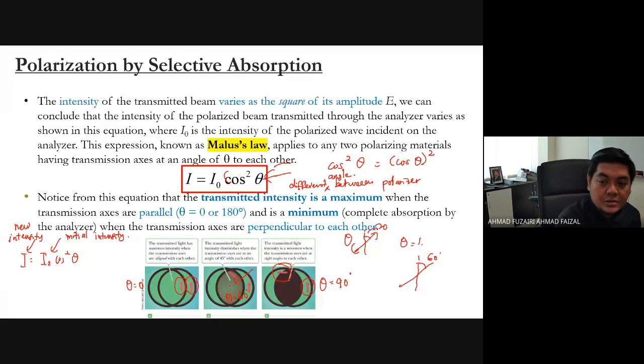So what is theta? Theta should be 40 degrees, because that is the difference between the first polarizer and the second, the analyzer. So that's how it works.